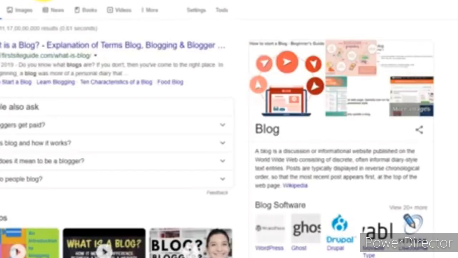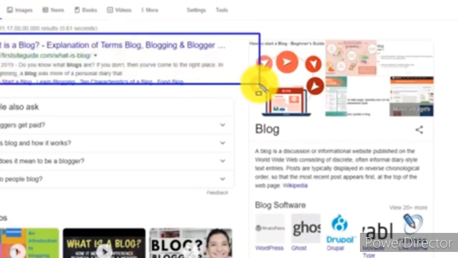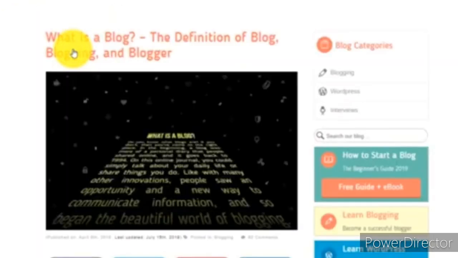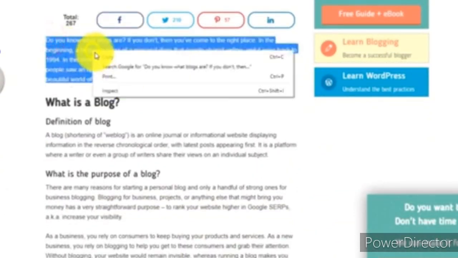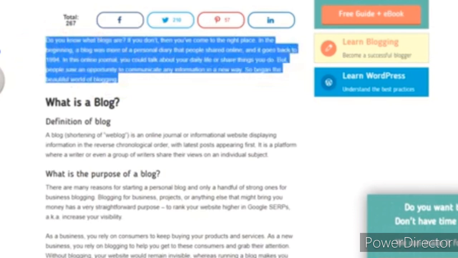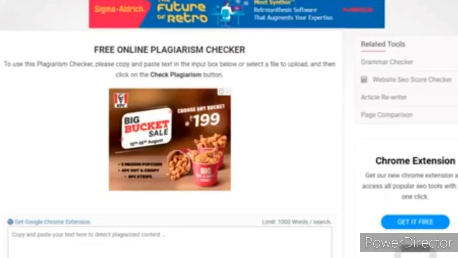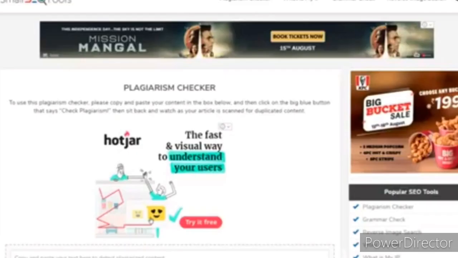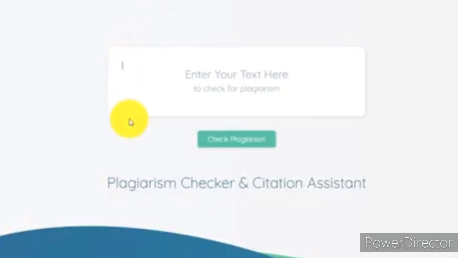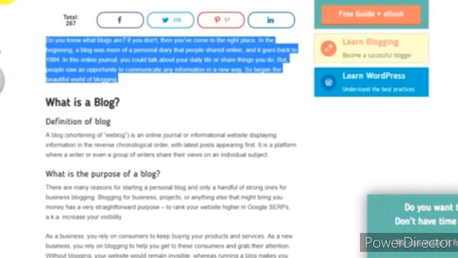So first one is the small tools, SEO tools. Here I have opened a blog website. From this website I am going to copy some content. So this content I have copied here, one of this. I will paste it in the first website, that is SEO tools, small tools. Let us see what it shows.